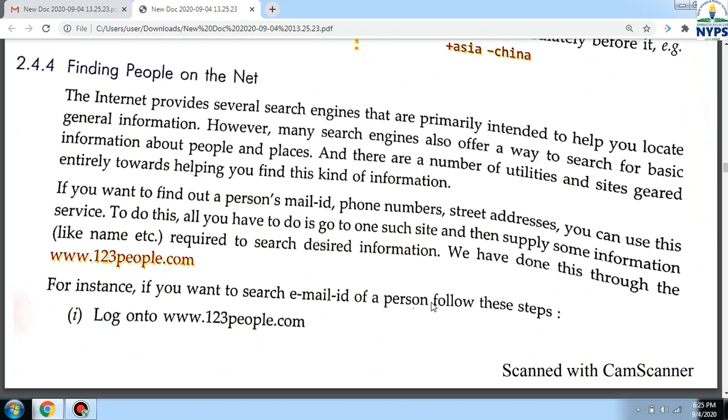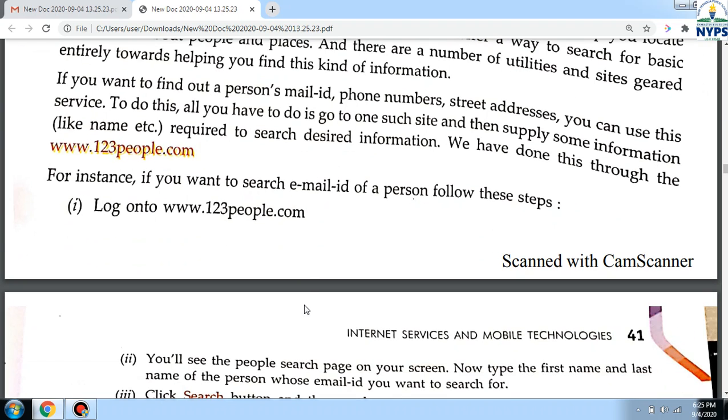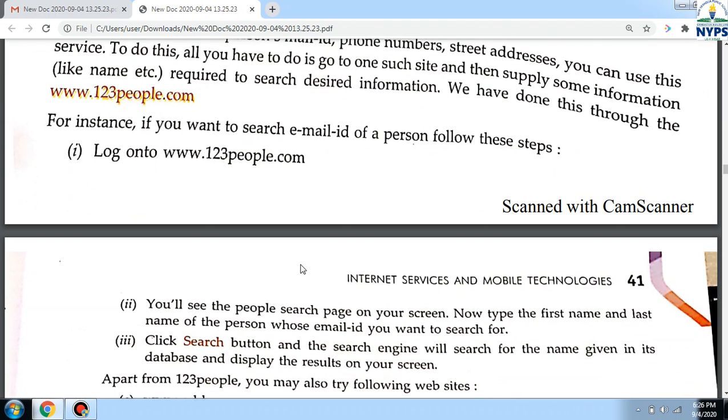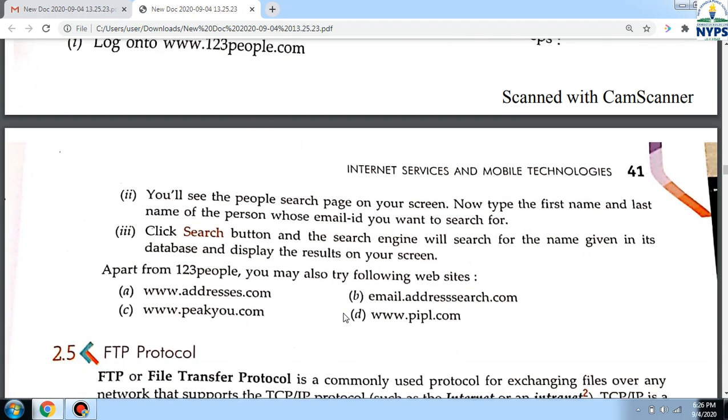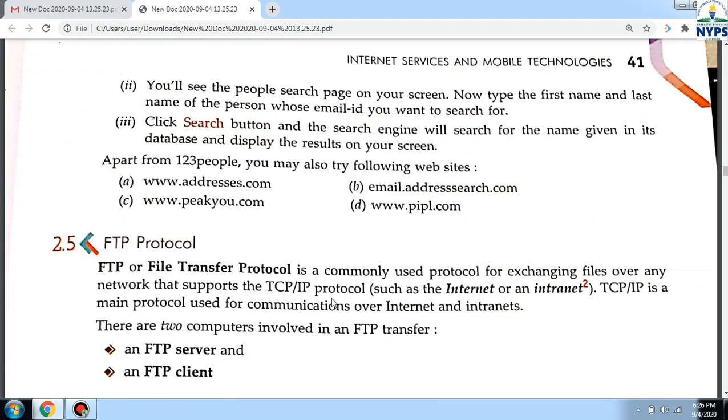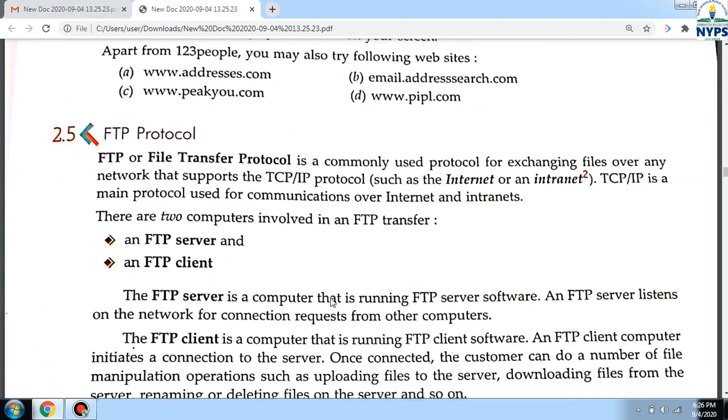Finding people on the net. How can you find people on the net? Now there are so many ways to find people over the net. Like you can find them on Facebook also, you are all friends. But still some websites are given here to find people. These are just like online directories. Like here 123people.com is used to search people, and it contains the email addresses of the people.